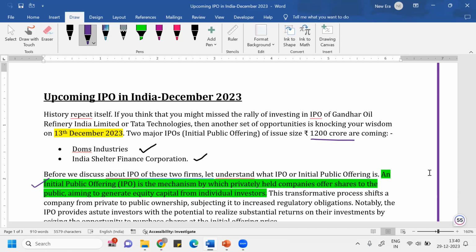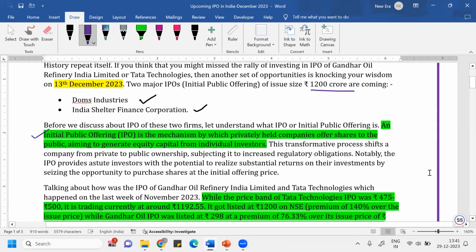Once the company has got the money and these individuals have got the ownership, what is the possibility that the company works for the best interest of the public, and how do you know what is happening with the company? What is the possibility that you can trade on that ownership? For all that, the company has to list itself on the stock exchanges. So that is what happens. You can read about this here.